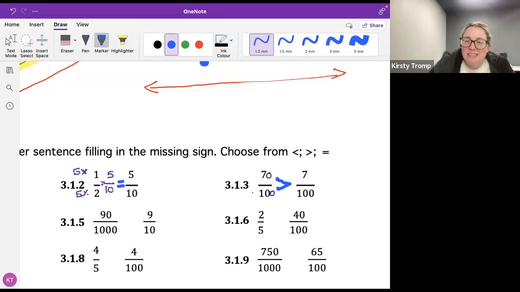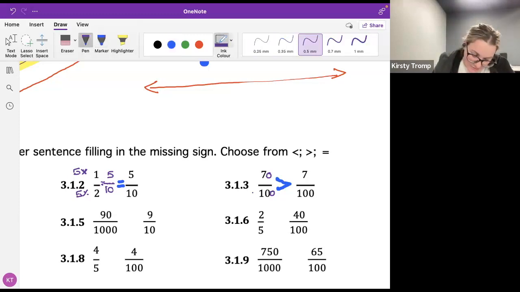All right, let's go, Unati. Unati, which one are you doing with me? Hi, can I do 3.1.6 with you guys? Of course you can. Let's go.